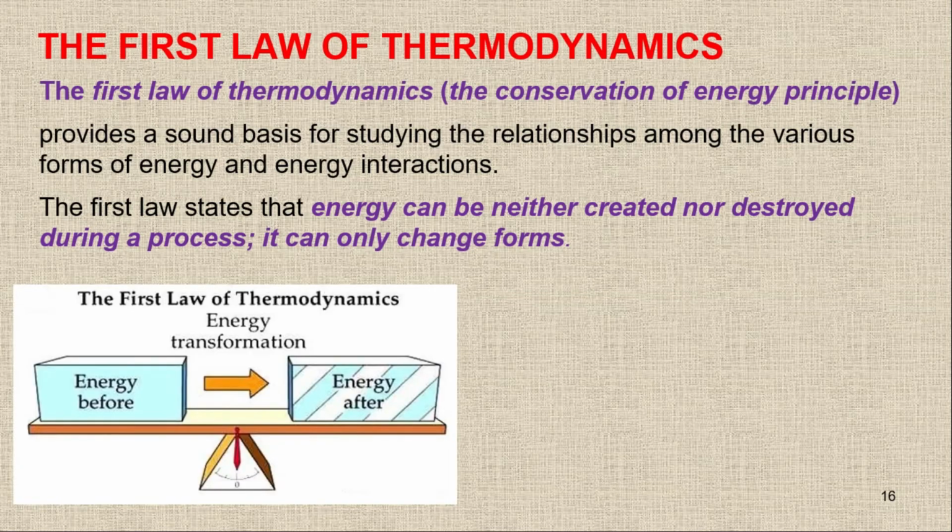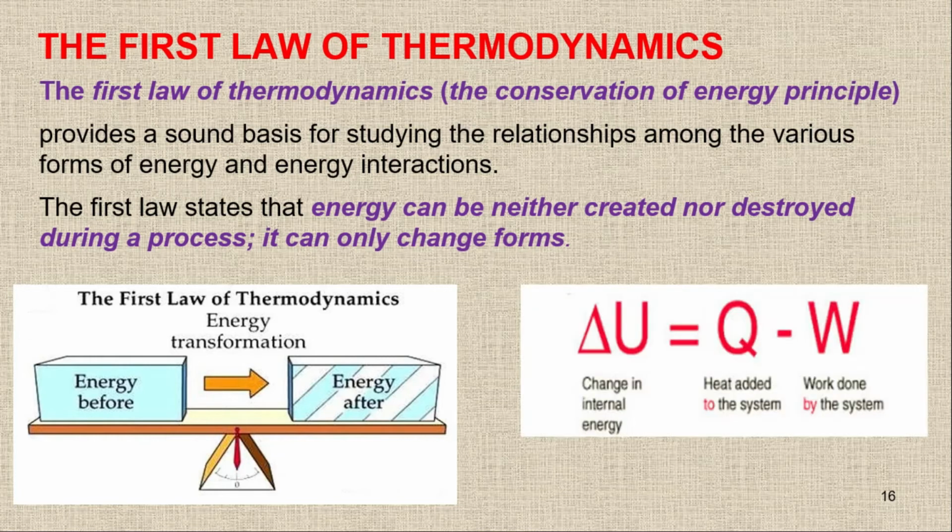Now when you are going to change, we have the energy before and the energy after, but ultimately the total energy of the system and surrounding will be the same. Now this is the formula that you have already studied in your schools or in college for the first law of thermodynamics. We have the change in the energy, delta U, equal to Q minus W. Q is heat added to the system and W is work done by the system.